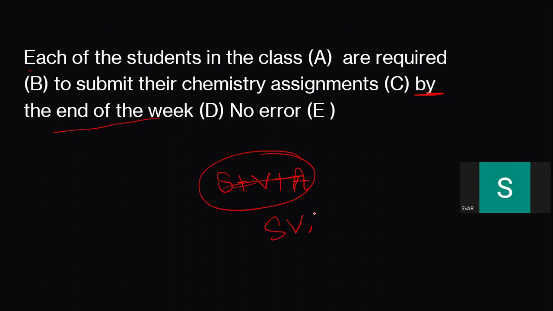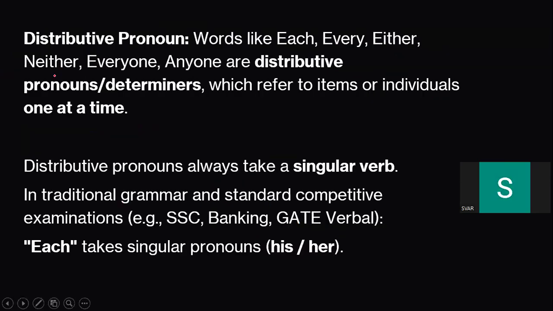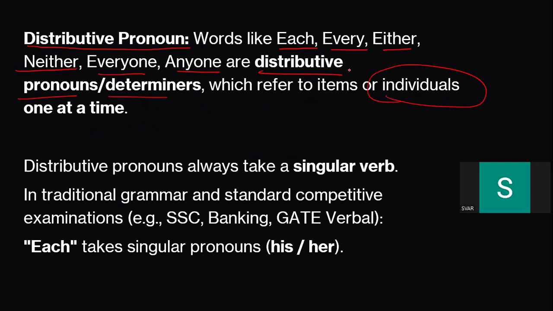Sorry, subject verb agreement. It means whether the verb is agreeing with the subject or not. So whenever you come across each, but before letting you know the details about that question, let me explain the concept. There is a concept of distributive pronoun. It means words like each, every, either, neither, everyone, anyone are known as distributive pronouns, and also determiners, and they always pose it as individuals.